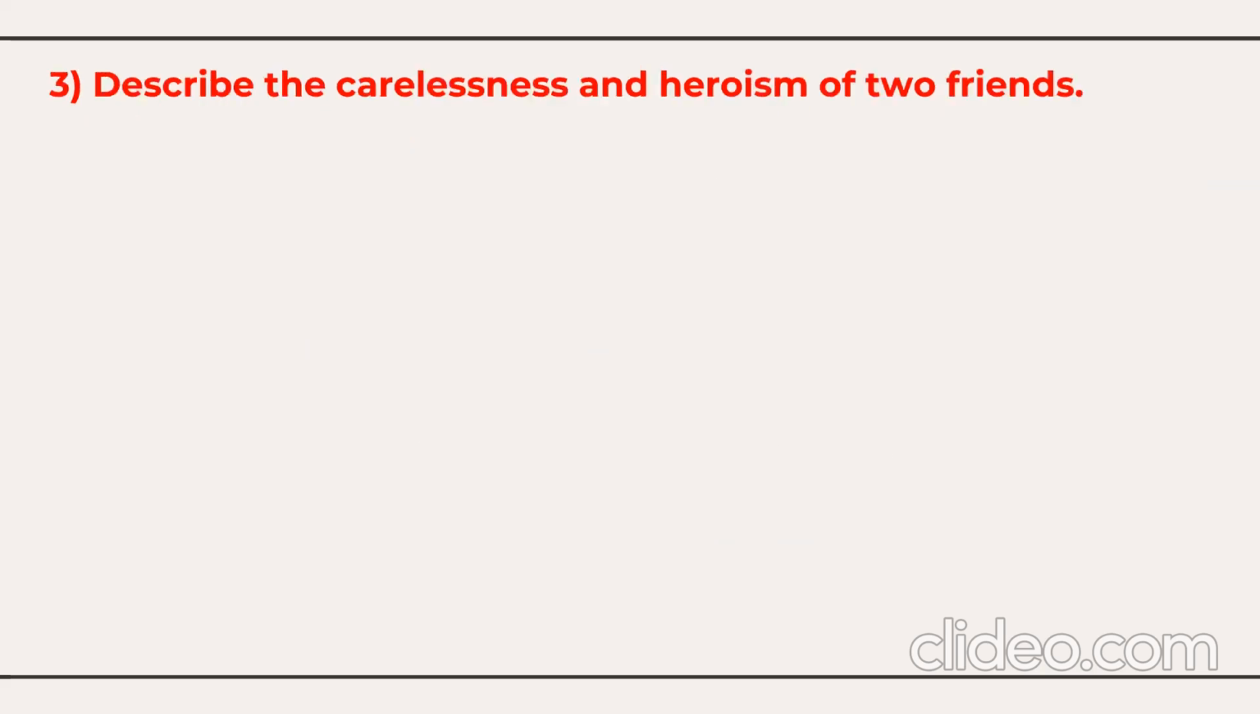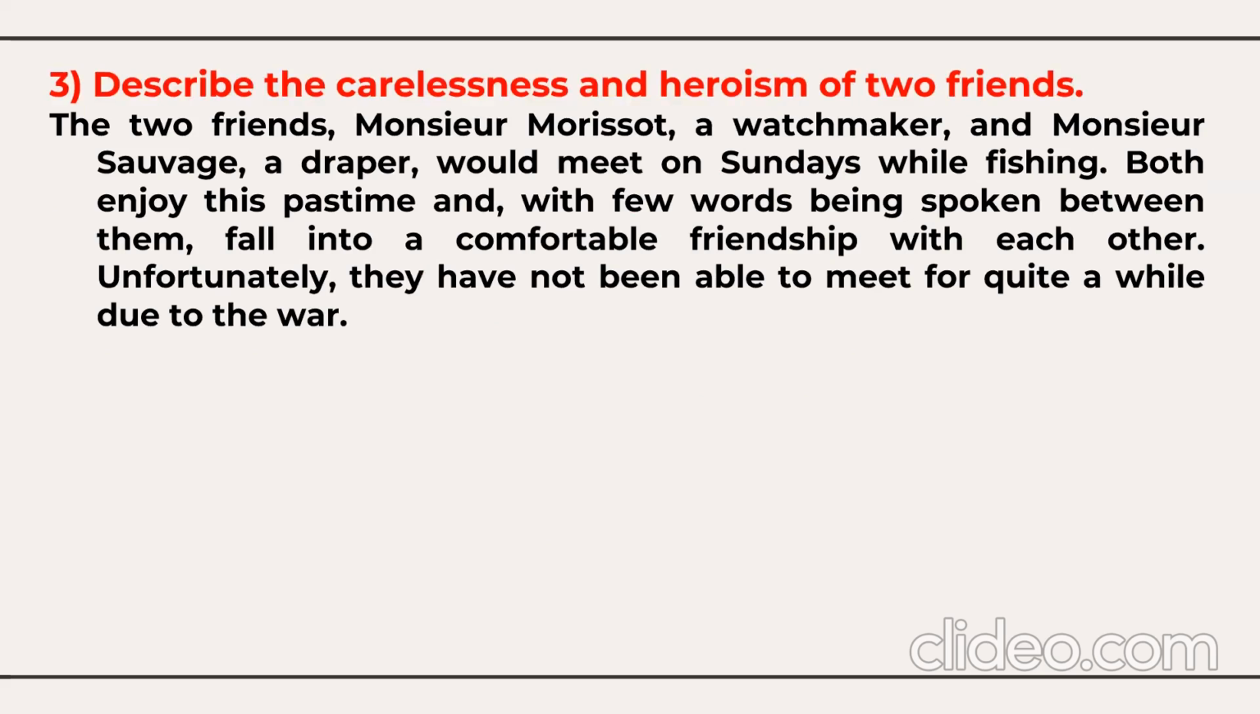Third question we have here, describe the carelessness and heroism of two friends. The two friends, Morisot, a watchmaker, and Sauvage, a draper, would meet on Sundays while fishing. Both enjoy this pastime, and with few words being spoken between them, they fall into a comfortable friendship with each other. Unfortunately, they have not been able to meet for quite a long time due to the war.